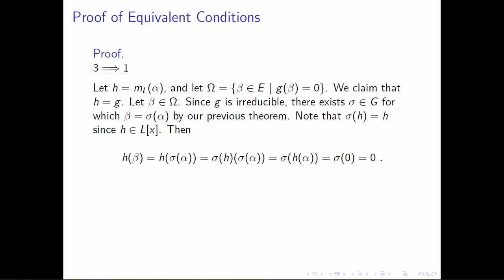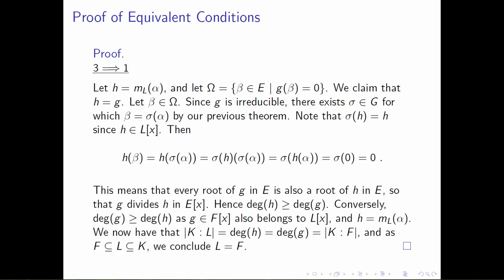So sigma of h evaluated at sigma of alpha is equal to sigma of h of alpha. Once we've factored out that sigma, h of alpha evaluates to 0 automatically, because h is the minimal polynomial of alpha over L, so alpha is a root of h. So we replace h of alpha with 0, so that we're looking at sigma of 0, and 0 is definitely an element of the ground field f, so sigma of 0 is equal to 0. All in all, that long equality tells us that every single member of omega, which was originally created out of roots of g, is automatically a root of h.